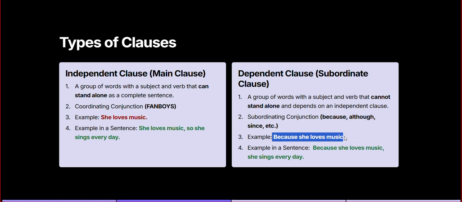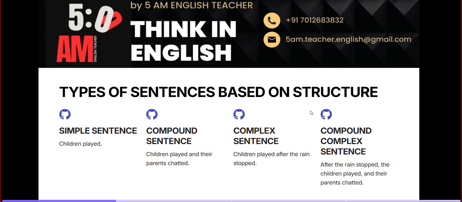So, usually, this dependent clause always depends on an independent clause. That's why a dependent clause is called a subordinate clause and an independent clause is called the main clause. Okay, so now I'll make it a little bit easier for you.